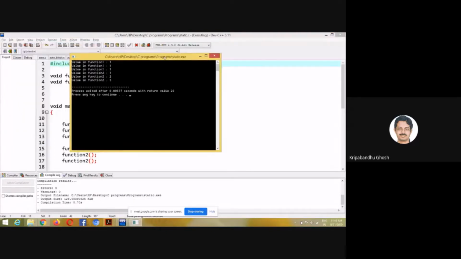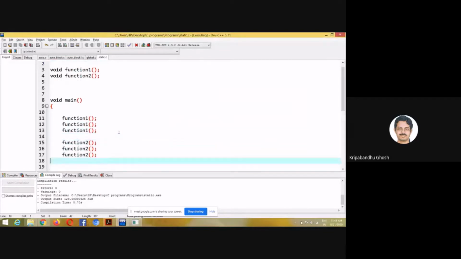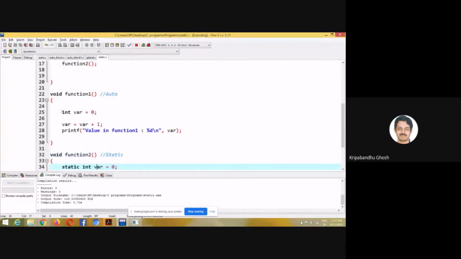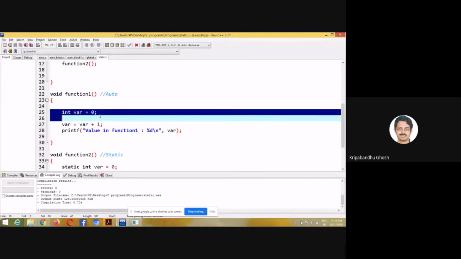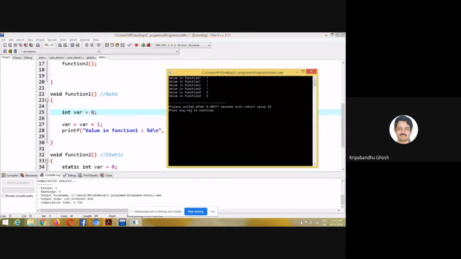When function 1 is called, you see every time 1 is getting printed: 1, 1, 1. Because when function 1 is called, this variable is actually created. It was not there before. Within this scope, it is created, right? The compiler allocates memory for it, initializes it to 0, increments it, and prints it. So every time it is initialized to 0 and incremented, and that incremented value is printed. So in function 1, every time it is 1.